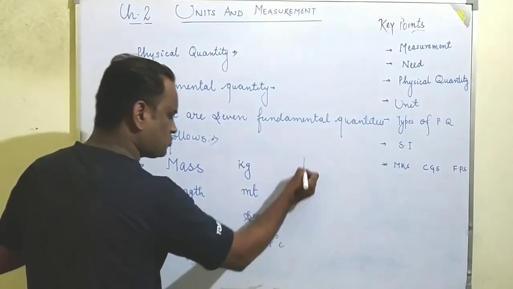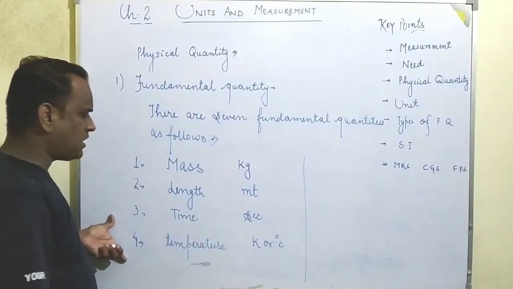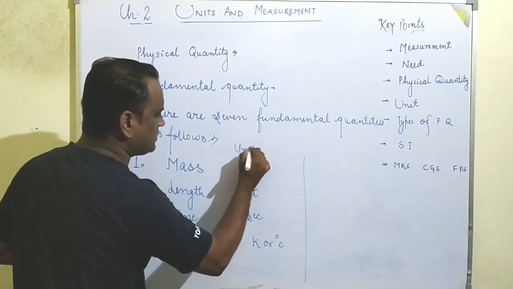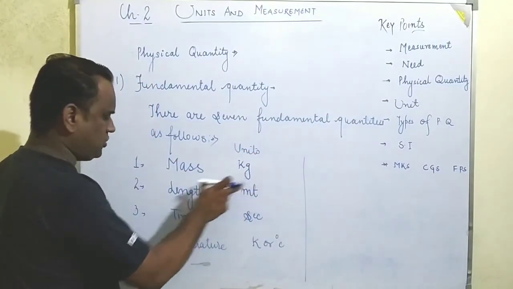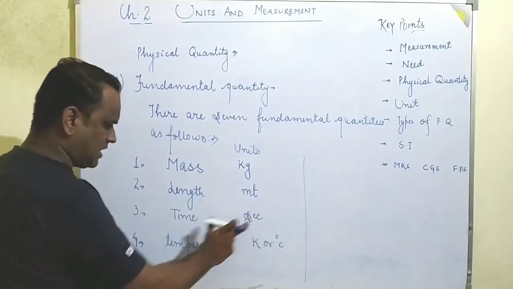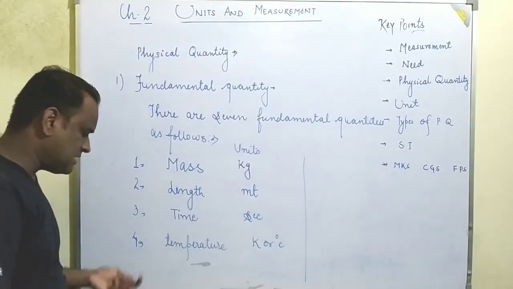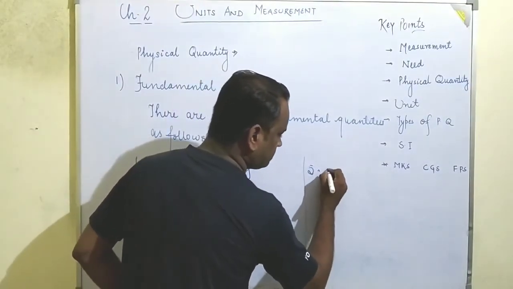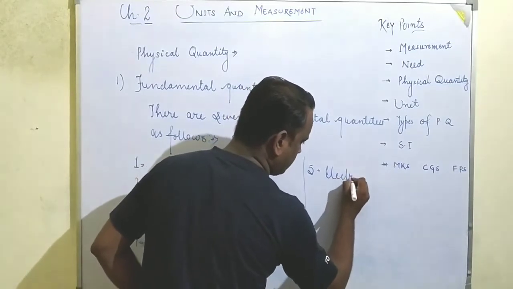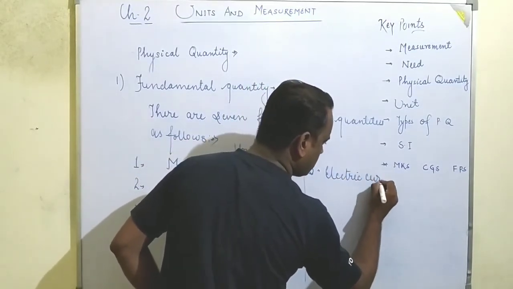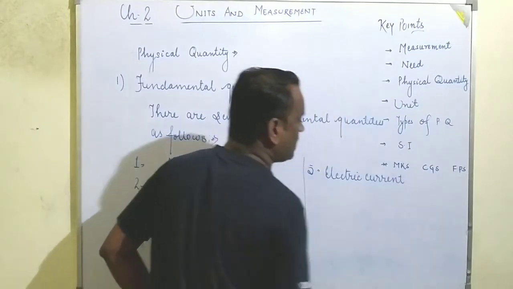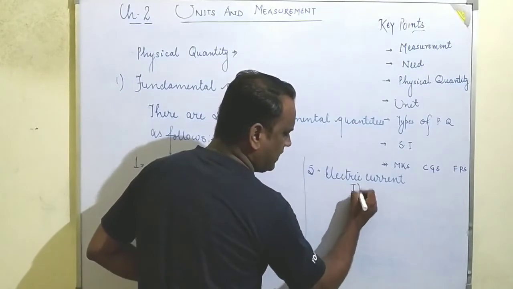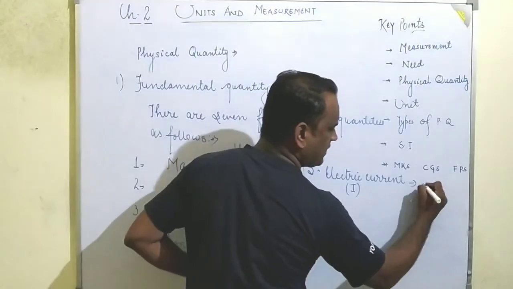Okay, students. So here I have the 4 fundamental quantities and the units of those fundamental quantities. Mass is measured in kg, length in meters, time in seconds, and temperature in Kelvin or degree Celsius. Now moving to the 5th fundamental quantity, that is the electric current, with which we are always running all the equipment in our house. So electric current is denoted by I, and its unit is the Ampere.